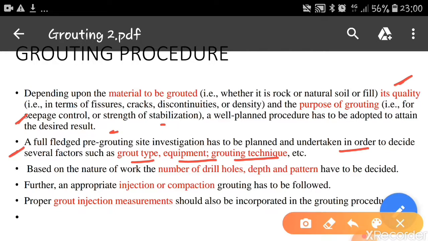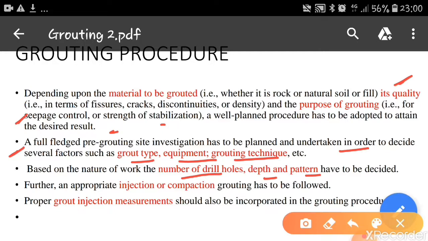Based on the nature of work, the number of drill holes, depth and pattern have to be decided. Based on the purpose of work, we have to decide how many drill holes have to be dug inside the ground, what should be the depth of these drill holes, and what is the pattern required. These things we have to decide initially itself, otherwise it will take a lot of time to decide this, so that the cost of the work will be increased.